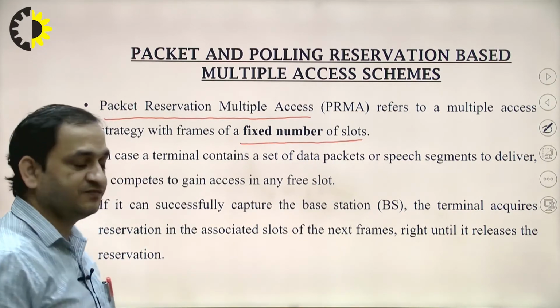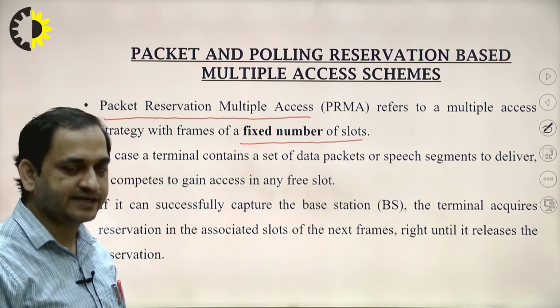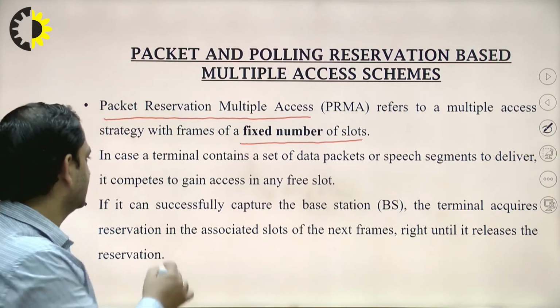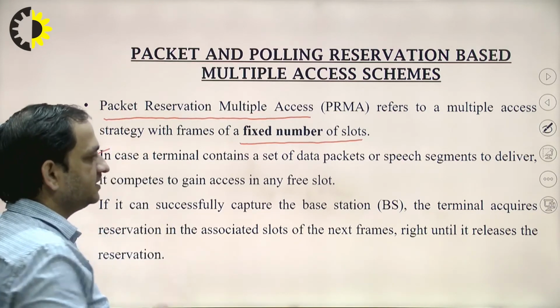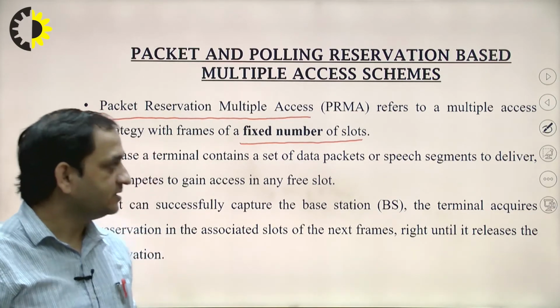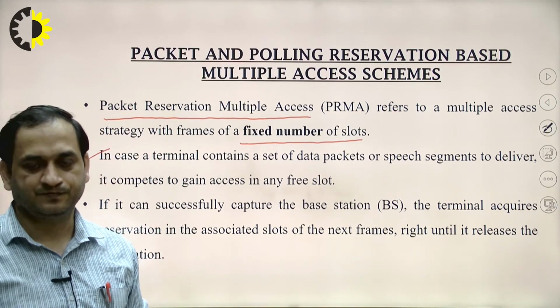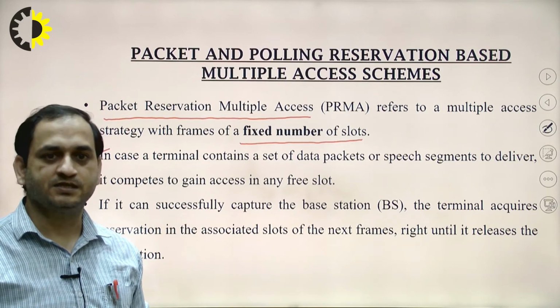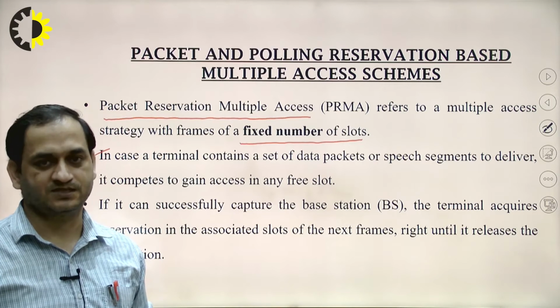So a fixed number of slots are assigned for the users. In case a terminal contains a set of data packets or speech segments which it wants to deliver, it competes to gain access in a free slot.